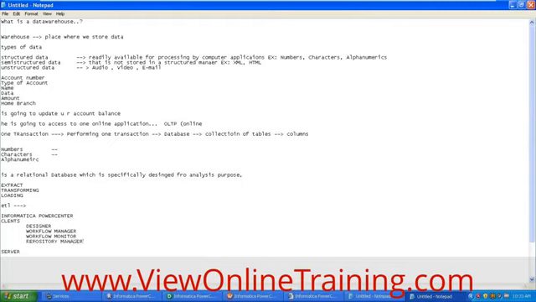So first of all, if you want to perform the ETL operations, you need to extract the data from the source. To extract the data, you need to understand what the source is and what type of source it is. That means you need to have the source information with you first, and then you can extract or read the data from it.